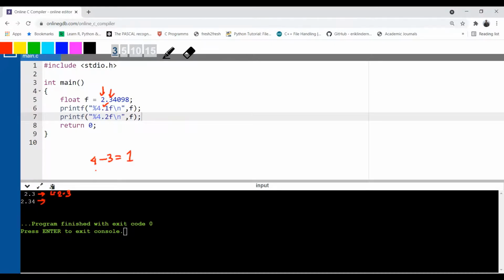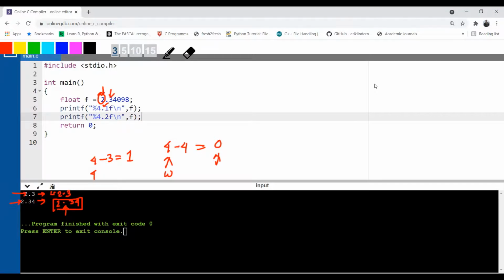Next, again, size is 4. Now what am I printing? I am printing after the decimal point. How many numbers do I want? 2. So 0.34 gets printed. Okay, 0.34 gets printed. Fine. And then the decimal point and the integer part is 2. Okay, so how many have we printed? We have printed already 4. Yes, the decimal point is also a character, correct? So we are printing 4 and 4 is the size of the window. So how many spaces? 0 space. So that's why here you can see there is no space, but in the previous one there is a single space.